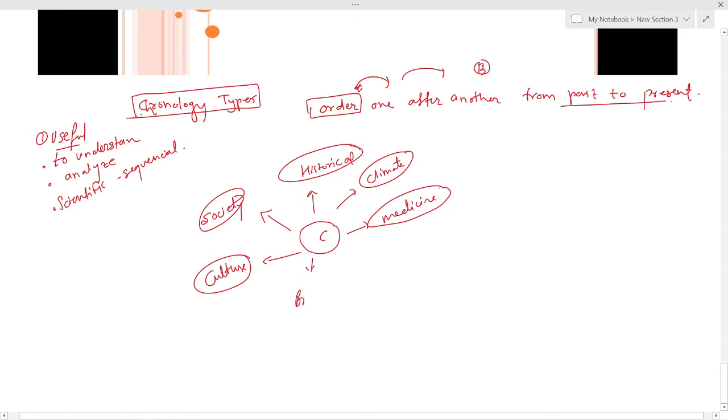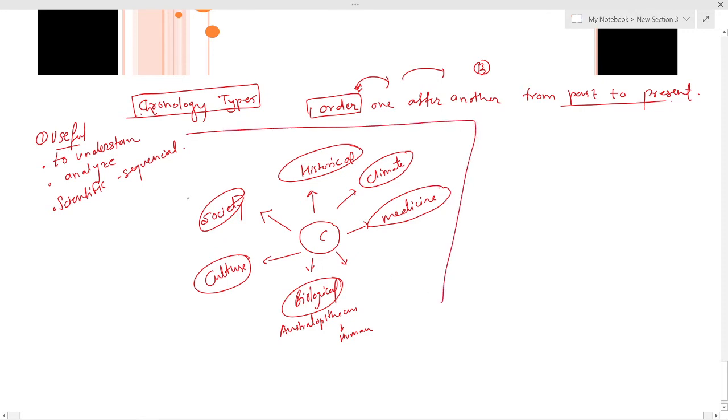It can be biological, like evolution from Australopithecus to human, and so on. It does not restrict itself. There are a lot of branches. So this is how we can draw a diagram, and this will be important.